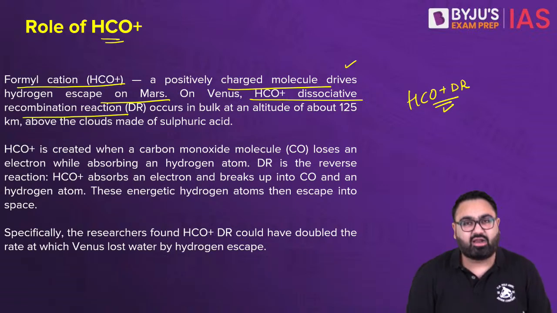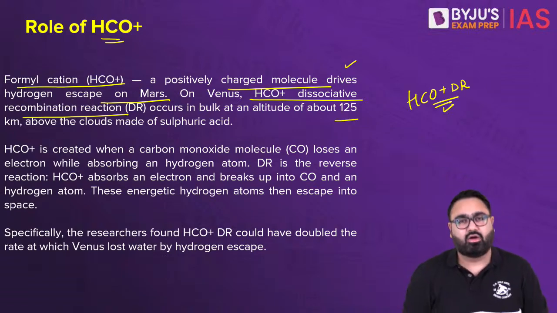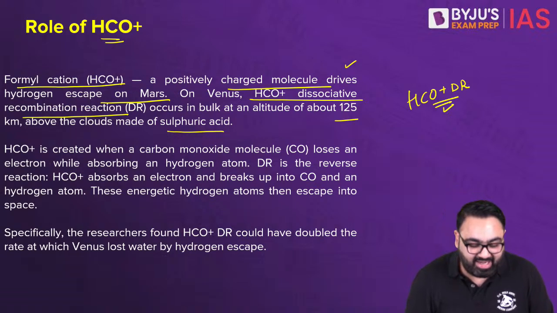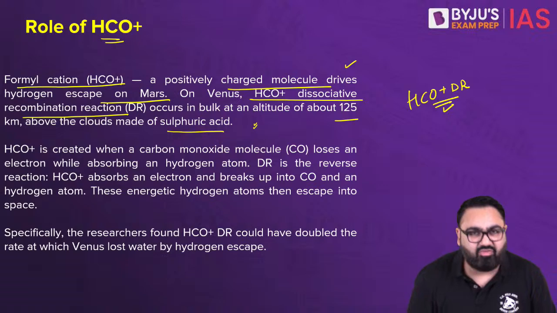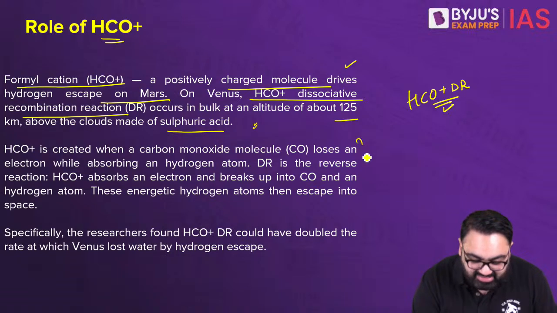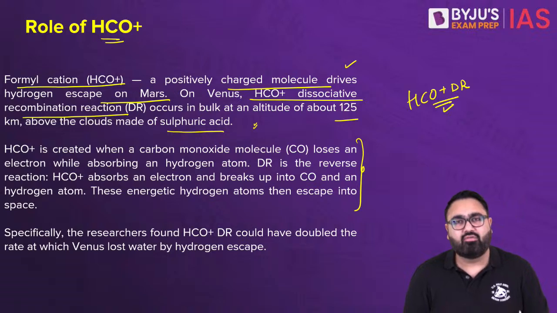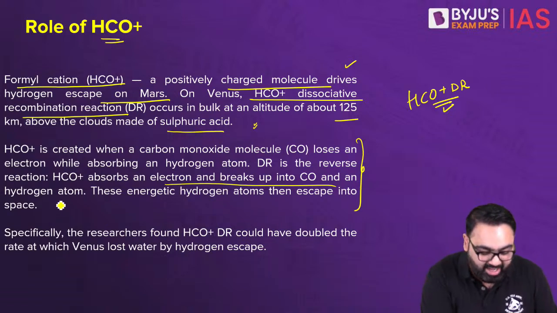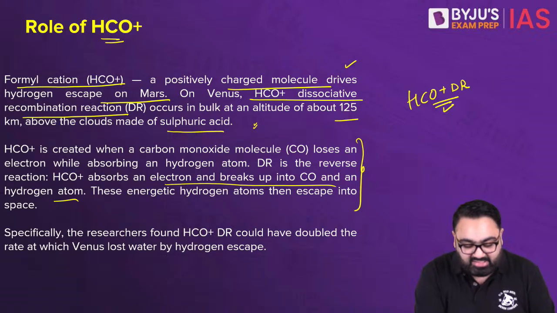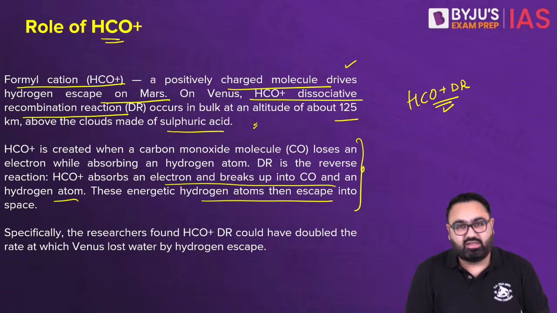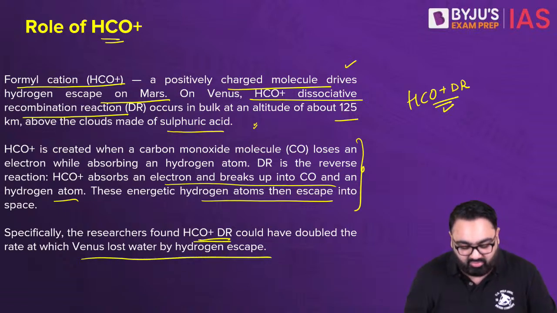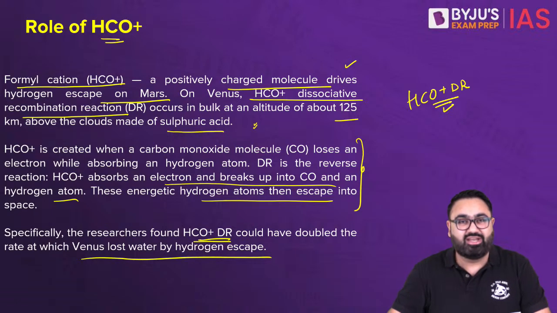This is a reaction that occurs at about 125 kilometers in altitude, where the clouds are made up of sulfuric acid. This is something that actually leads to escaping of hydrogen on Mars. Something like this seems to have happened on Venus as well, just in the opposite direction. This HCO+ absorbs an electron and breaks up into carbon monoxide and a hydrogen atom. Then these hydrogen atoms escape into space. Researchers have found that this reaction may have doubled the pace of water loss due to hydrogen escape.